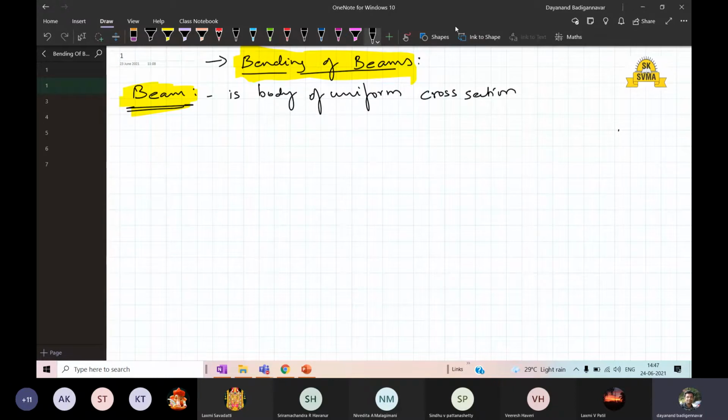A beam is a homogeneous body, a body of uniform cross section, whose length is large compared to the other dimensions.